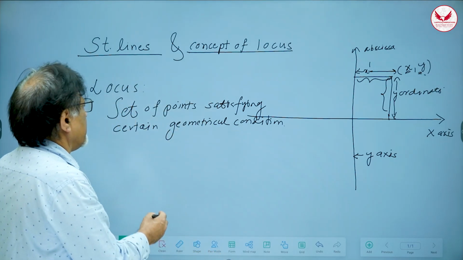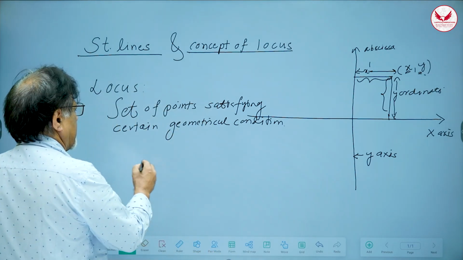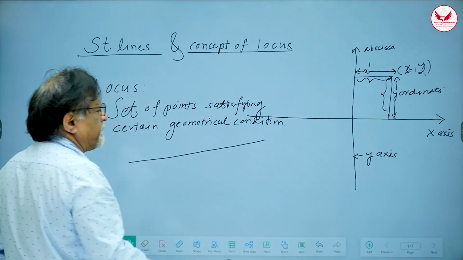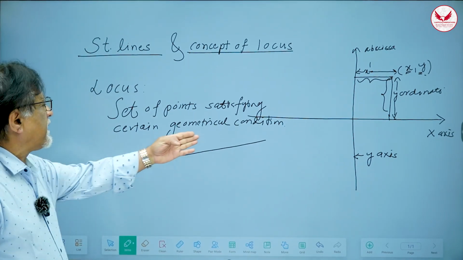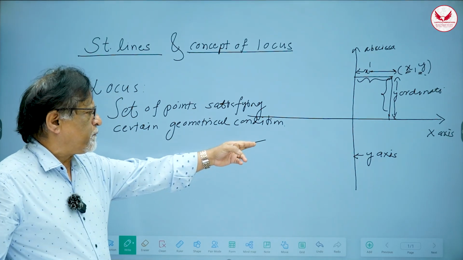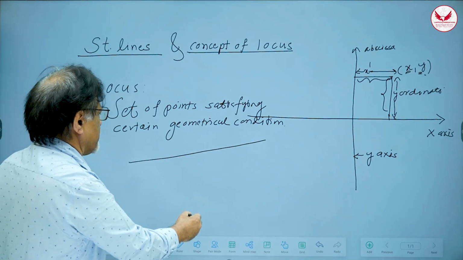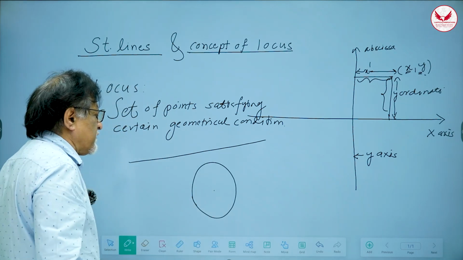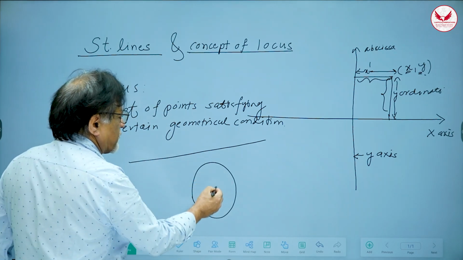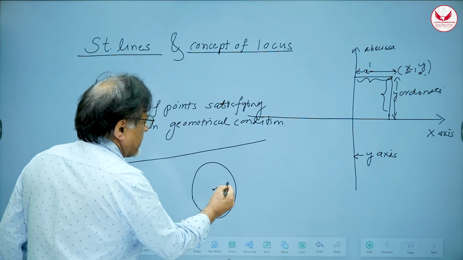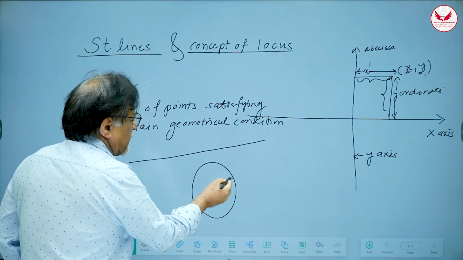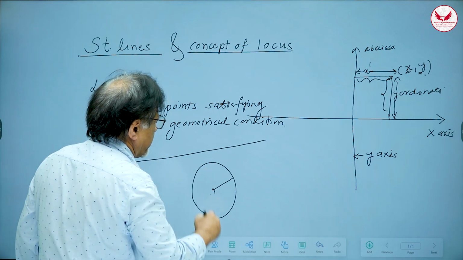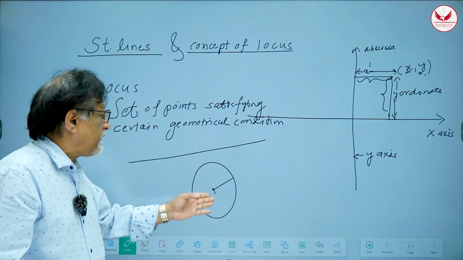So for example, a straight line is a collection of points. Infinitely many points are there on this straight line. And this is a set of points, and it satisfies a certain condition. Another set is, for example, a circle. What is the geometrical condition that it satisfies? It is always equidistant from a fixed point. So this distance always remains the same. So it's a set of all points which are at a particular distance from this fixed point, correct? So that is the condition, right?